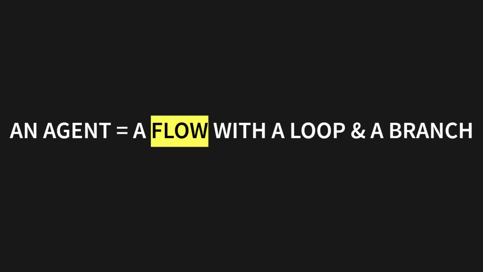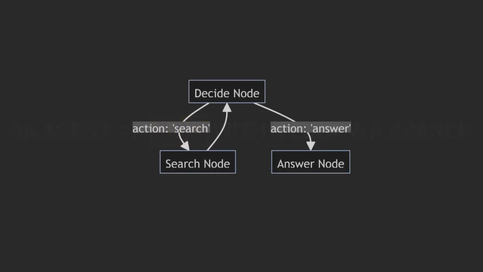Look at this diagram. This is the blueprint for almost every agent you've ever seen. There's a central thinking node, the decide node. Its only job is to ask a simple question: based on my goal and what I know, what is my next move?